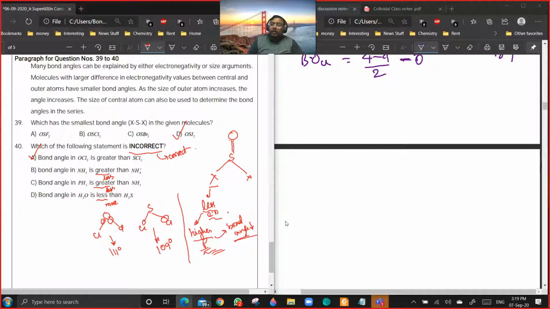Sir, in the paragraph they have given that as the size of the outer atom increases, the bond angle increases. According to the para, we need to write the answer.